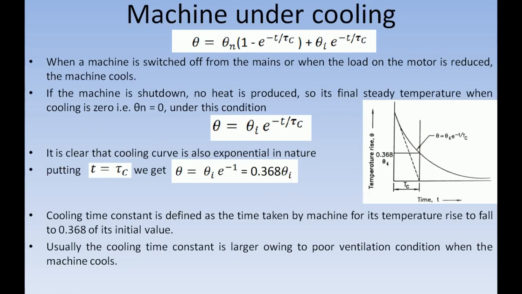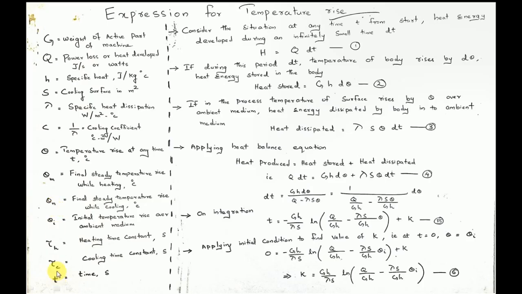Just like how you have derived the temperature rise at any time t during heating, the same derivation steps can be followed for machine under cooling also. Following the same steps, you will obtain the relation when the machine is under cooling, that is theta is equal to theta n into 1 minus e raised to minus t by tau c plus theta i e raised to minus t by tau c. You are already familiar with these terms. The terms theta n and tau c were already defined in the last class. Theta n is final steady temperature rise while cooling and tau c is the cooling time constant.